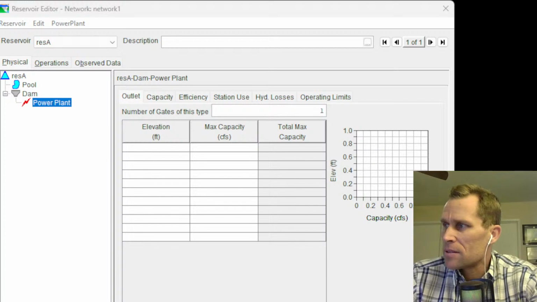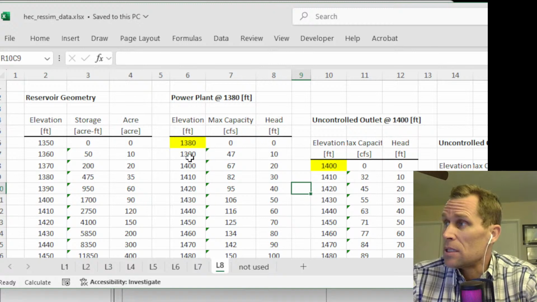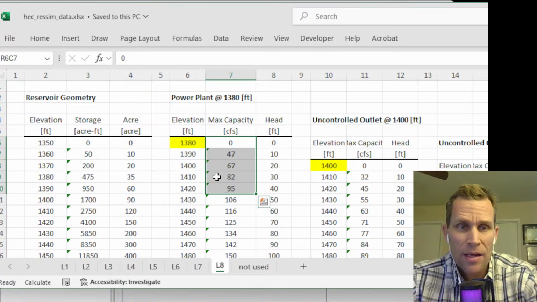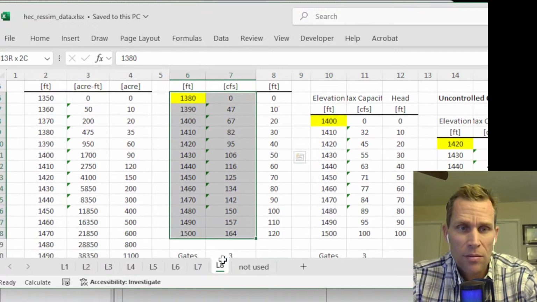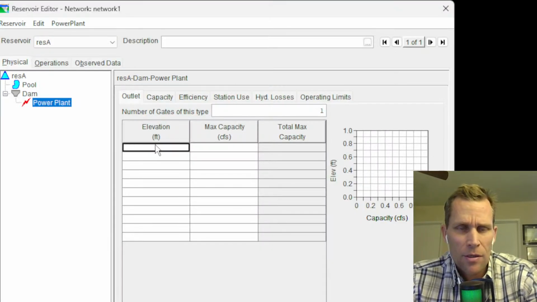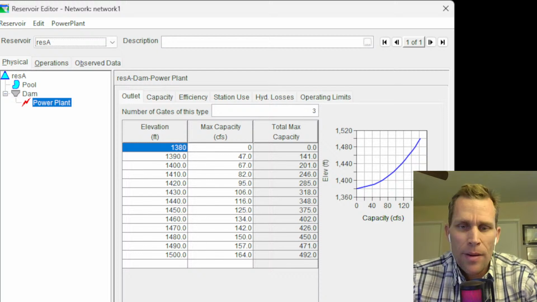So let's bring that Excel file up right here. And then let's see, here is the reservoir max capacity. So we have the elevation versus the max capacity. And I don't need to highlight the head in column 8, just the values here in column 6 and 7. So I'm going to scroll down and Control C to copy. And then move here, Control V. Boom, here is our data. The number of gates, I'm going to set this to 3. And then I'm just going to leave all the other settings as default. So I'll click Apply, and that is our power plant.